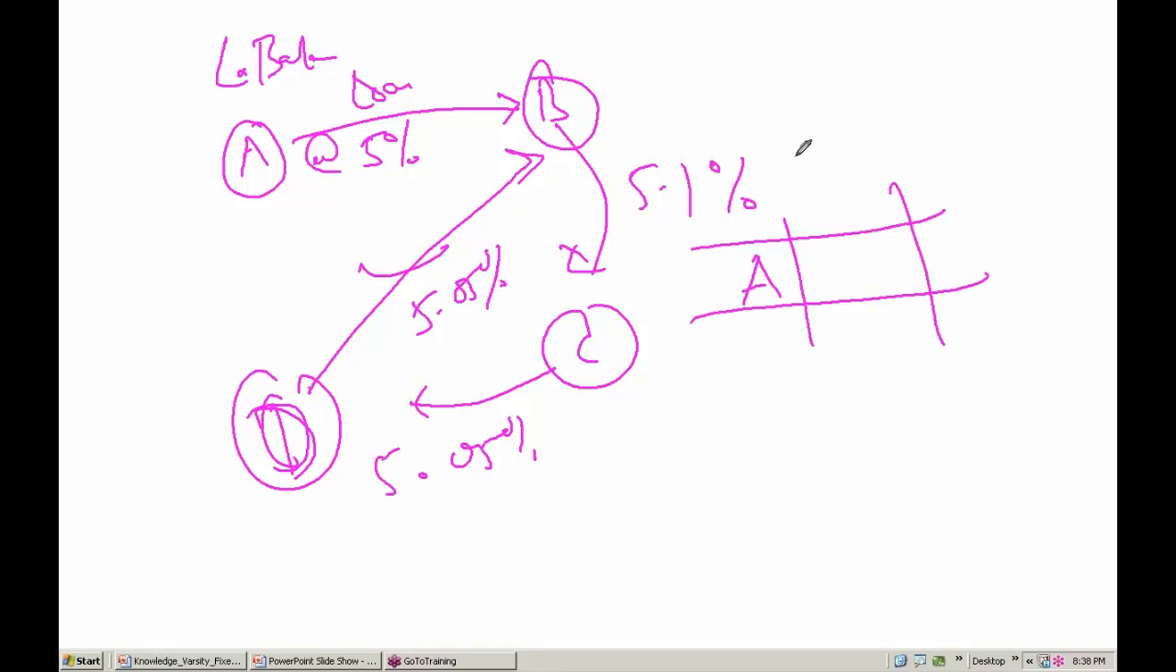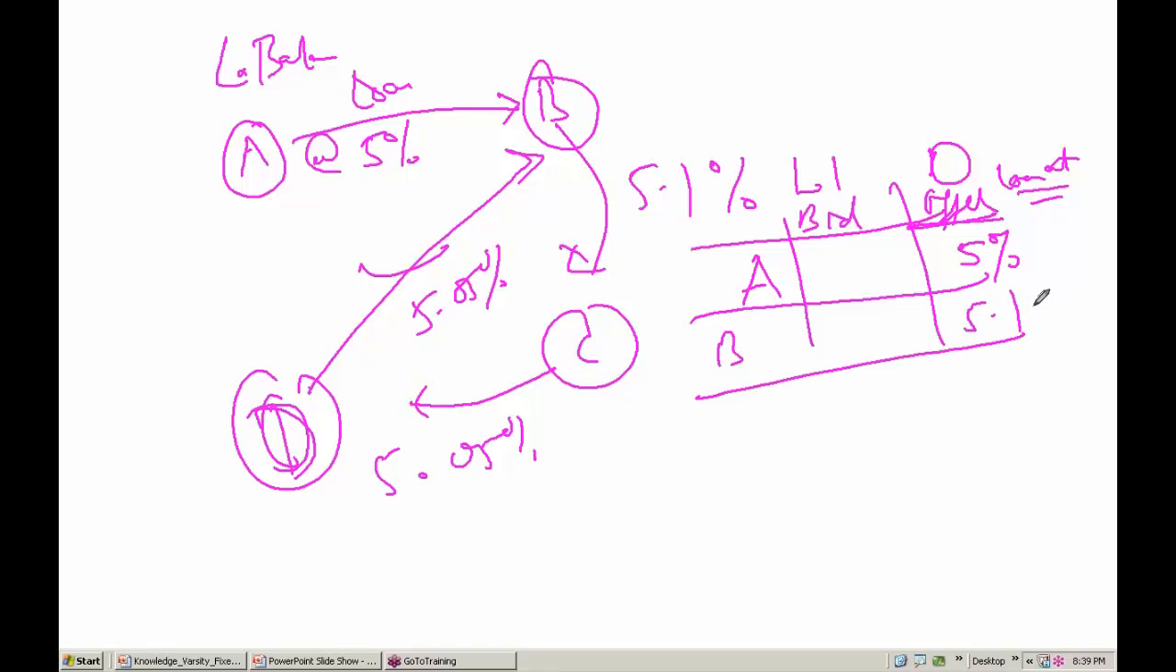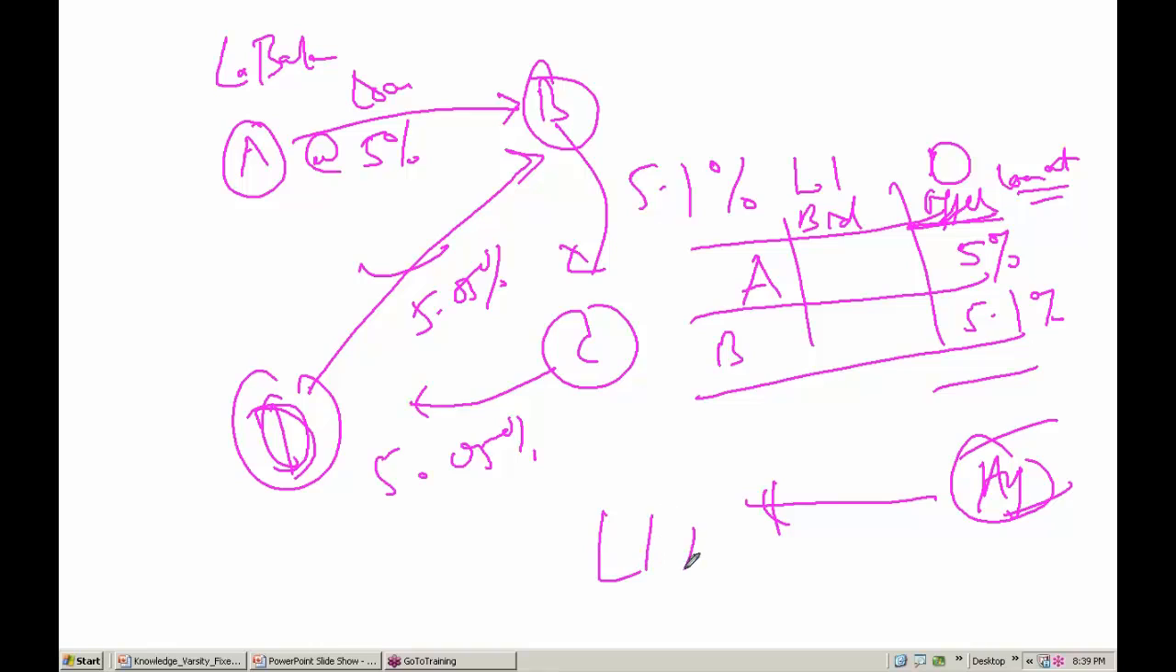So you have the London Interbank offer rate, and you have a bid rate and an offer rate. The offer rate is the rate at which they are saying that they will offer the loan. Let's say A says it will offer the loan at 5%, and B says it will offer the loan at 5.1%. They will combine all of this and take the average. That becomes the London Interbank offer rate, which is the rate at which banks are lending money to each other in London.